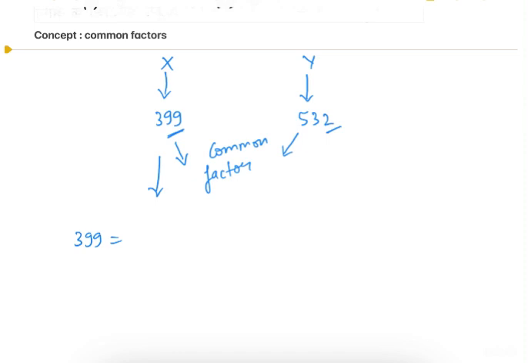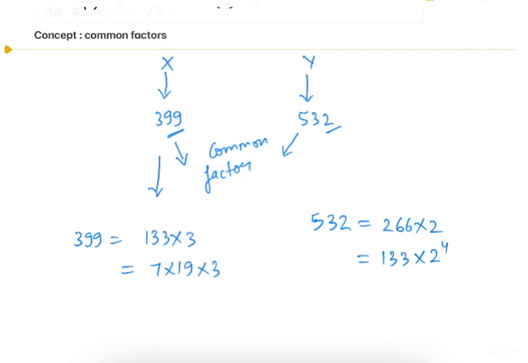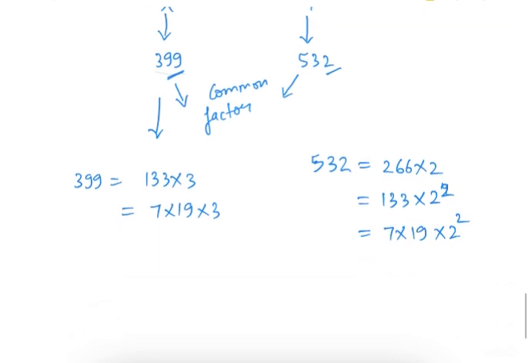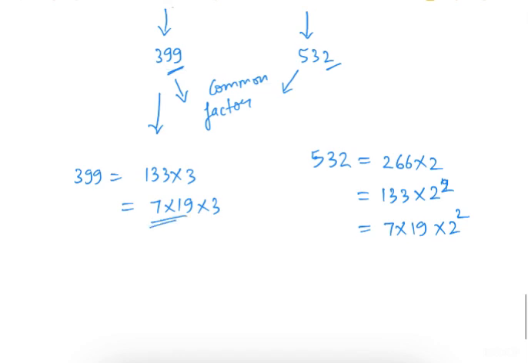So we can write 399 as 133 into 3, then again 7 and 19 and 3. Same way 532 can be written as 266 into 2, 133 into 2 to the power 2, and this again can be written as 7 and 19. So this is 2 to the power 2. So common factors here are 7 and 19.